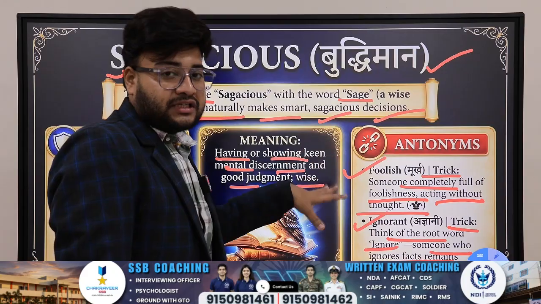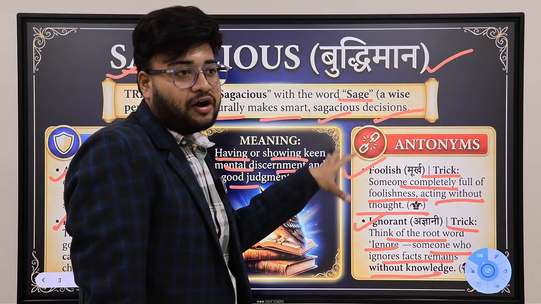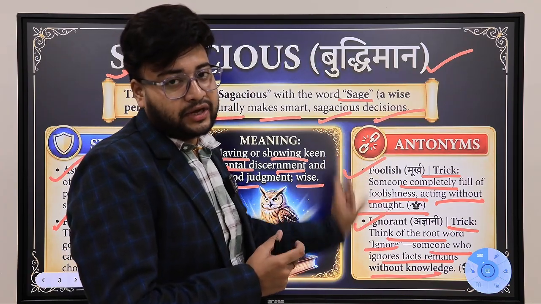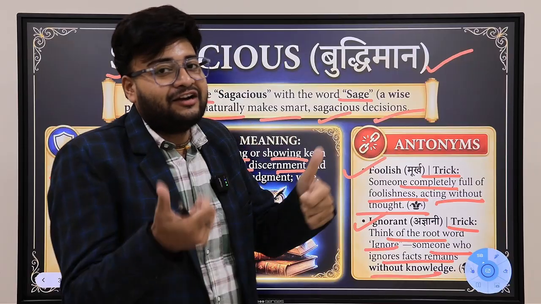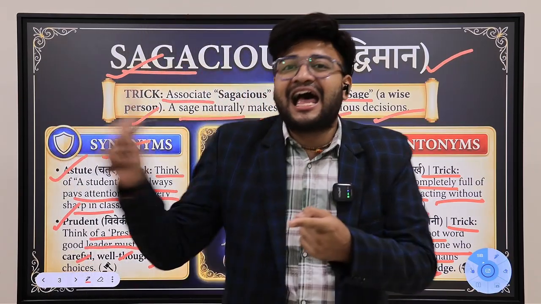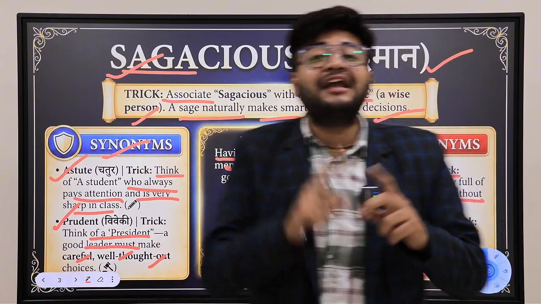A person who does not have any kind of knowledge of any field or topic is kind of an ignorant person. So from the word ignorant, this has been formed. Do you understand the synonyms? Astute, sagacious and prudent. What are the antonyms?